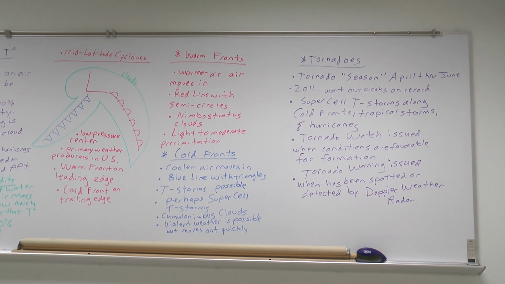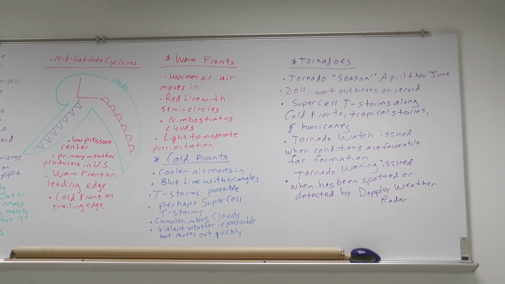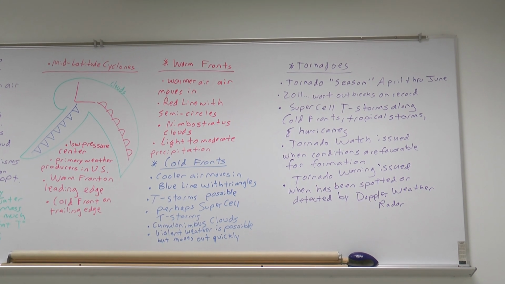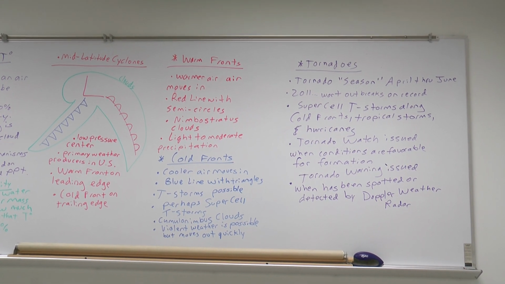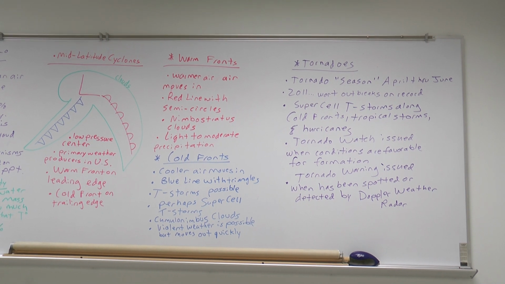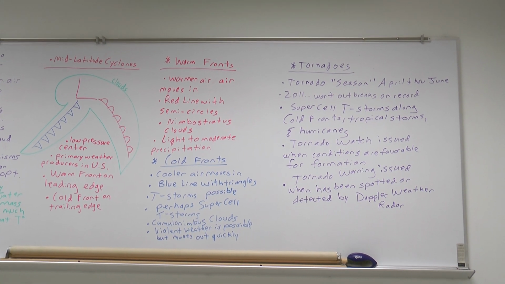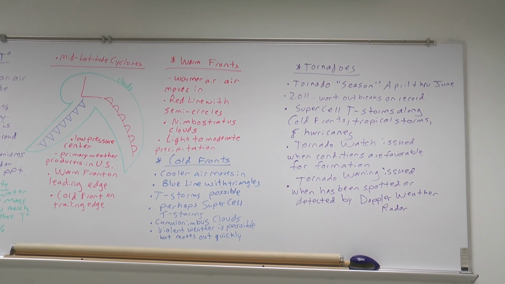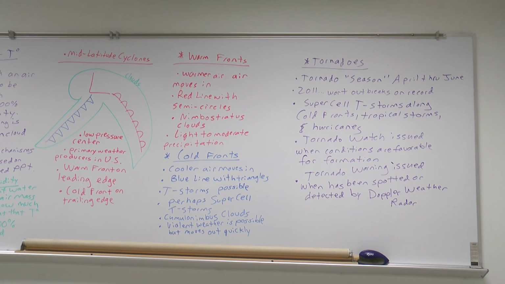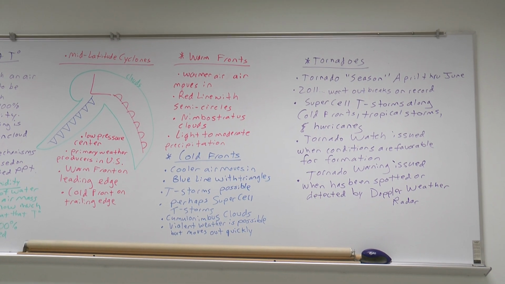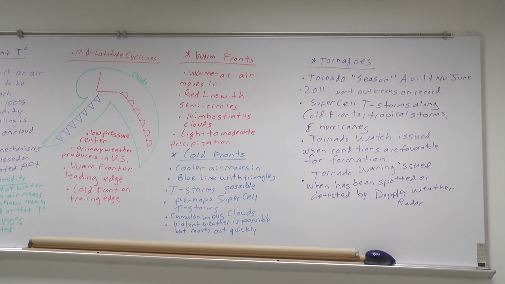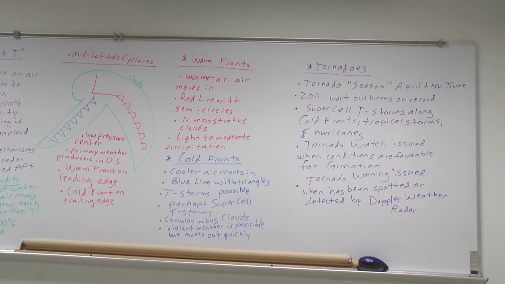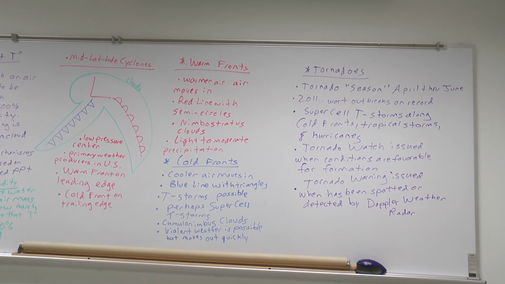So, if your cold front's moving in and you have a large enough difference in the air density before the front and behind the front, large enough that you're going to build a thunderstorm, then you expect to see cumulonimbus clouds. Okay, those are the really tall, towering clouds that signify a thunderstorm is moving in. When I was growing up, we used to nickname them thunderheads. So, bottom line here is that last bullet. Violent weather is possible along your cold fronts, especially in the warmer months, but at least it will move out quickly.